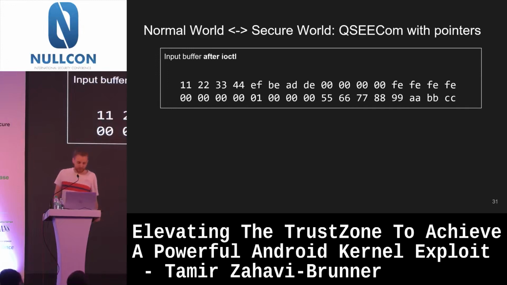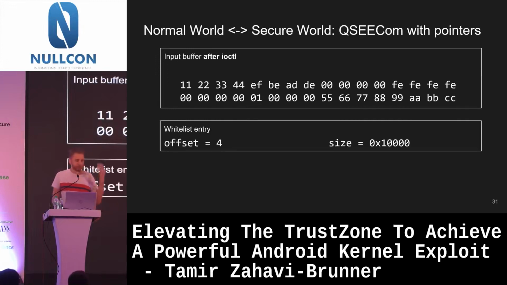And basically what the kernel does is it converts that ion file descriptor to a whitelist entry, because the offset is the same. And the kernel knows the size of the ion buffer as well, so it just adds that to the whitelist entry. And from then on, again, I talked about how it works.